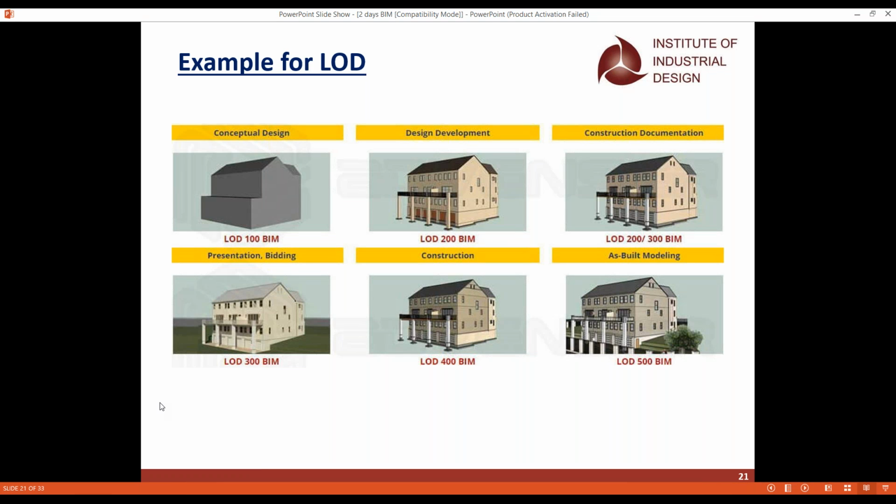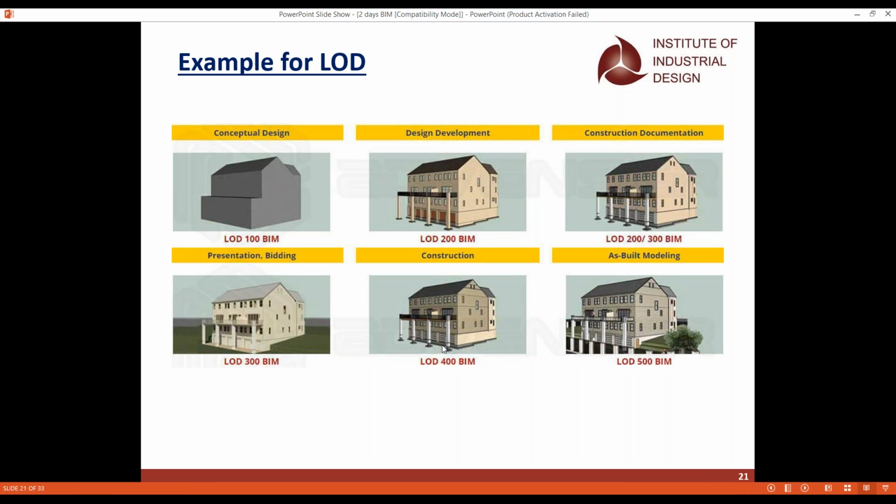And when it goes for LOD 300 to 350, we will give the presentation, like this is how the final output of the model looks, and I need this much amount to get it constructed at the construction site. So this is what is called LOD 300 in BIM. Finally we'll apply all the materials, but we will go with 2 to 3 designs, and we'll make the presentation. So which design you need, you can take it. Once you have taken it, you have to spend this much money.